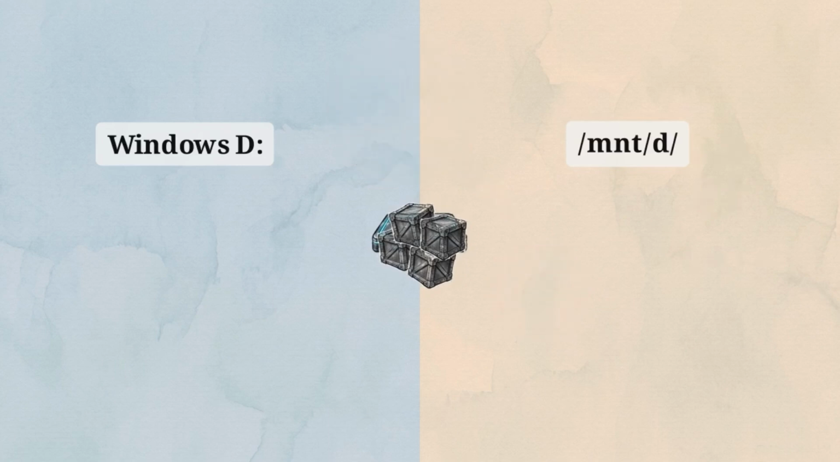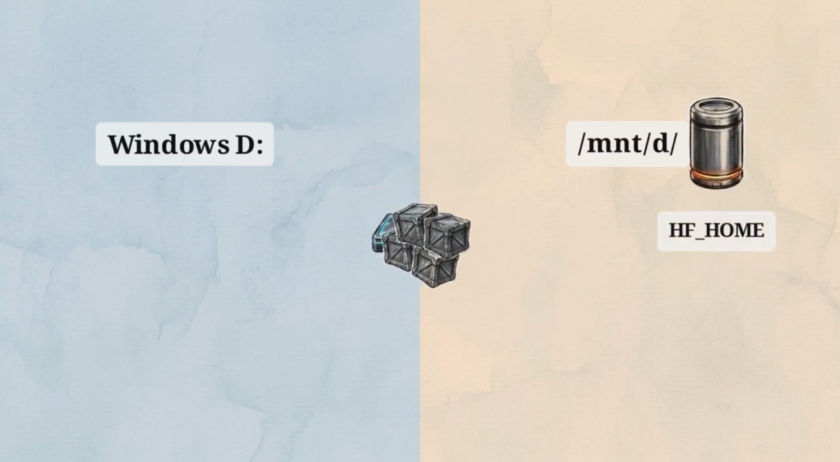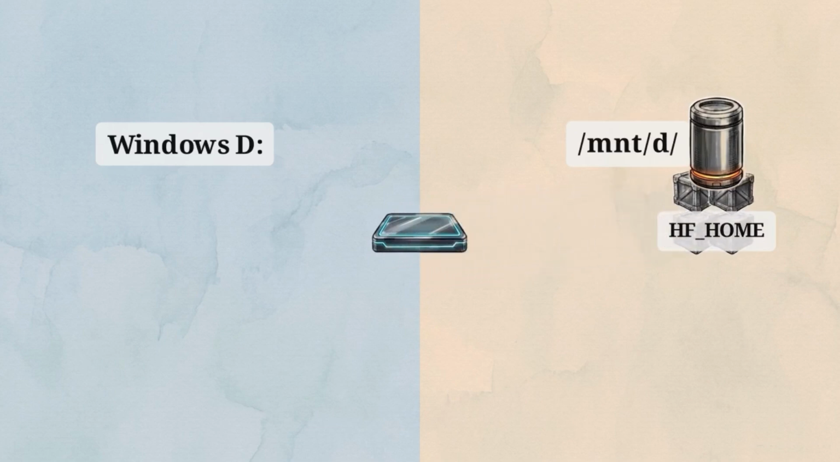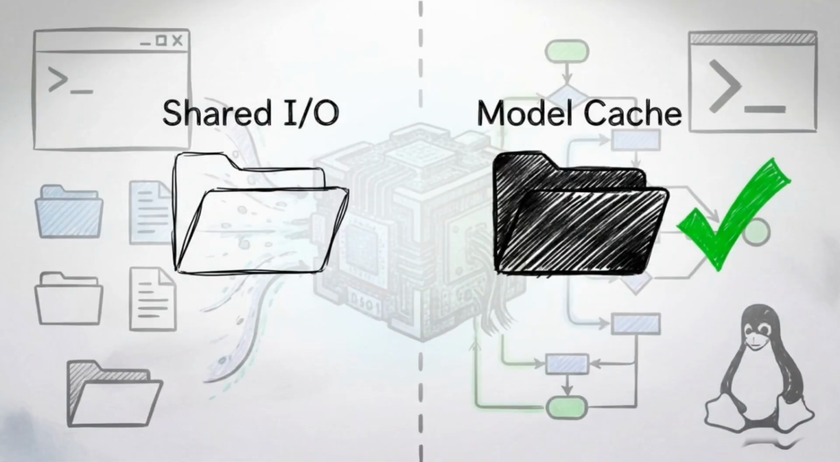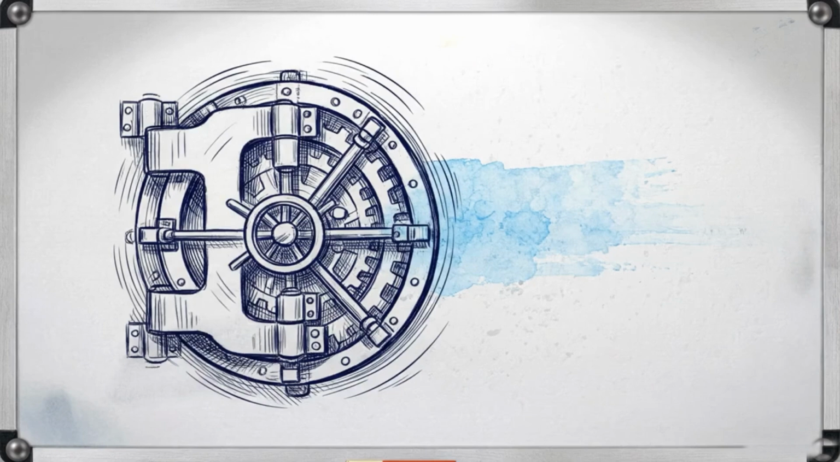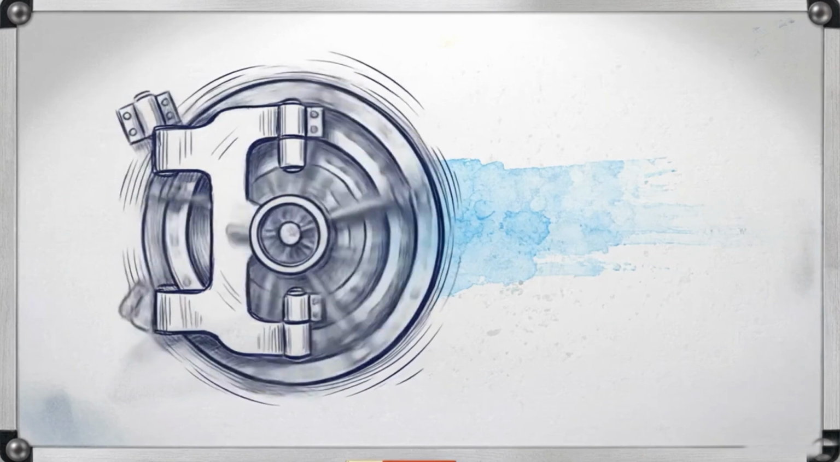We solve this by setting the HF_HOME environment variable, ensuring the model cache is isolated strictly within the WSL native home directory. Separating shared I/O data from isolated model caching ensures the Linux tools run at full speed without file permission conflicts. Our first execution hurdle is access.